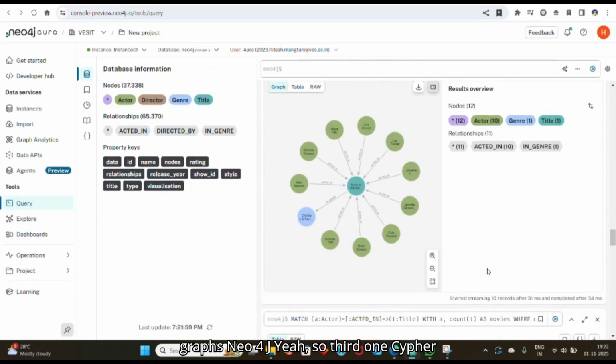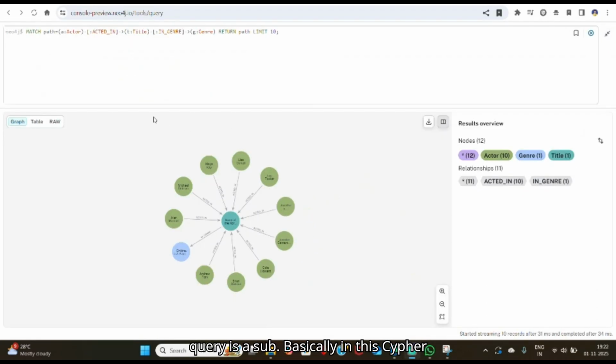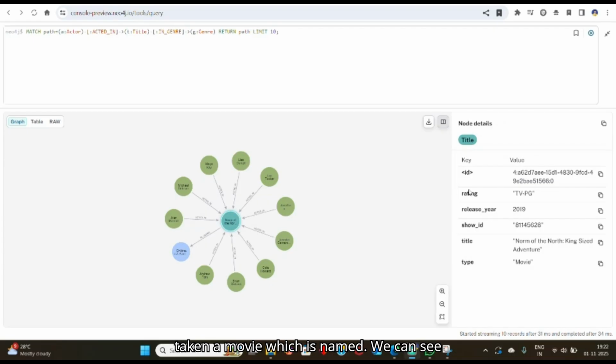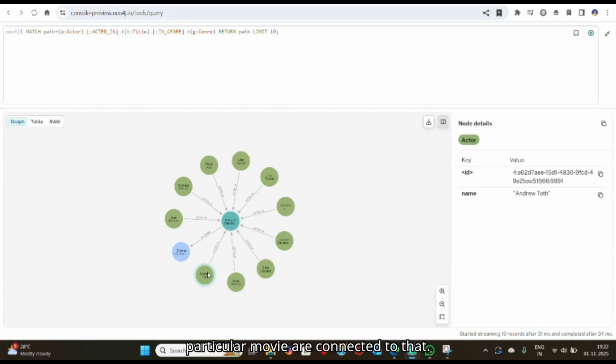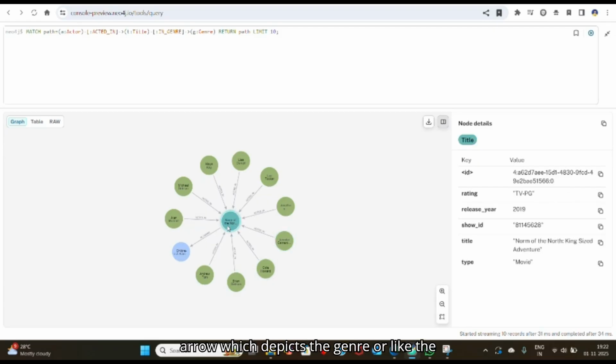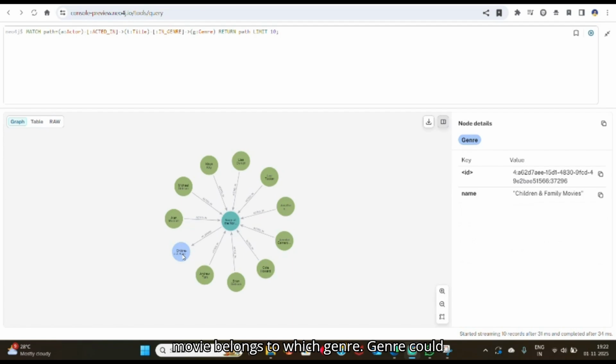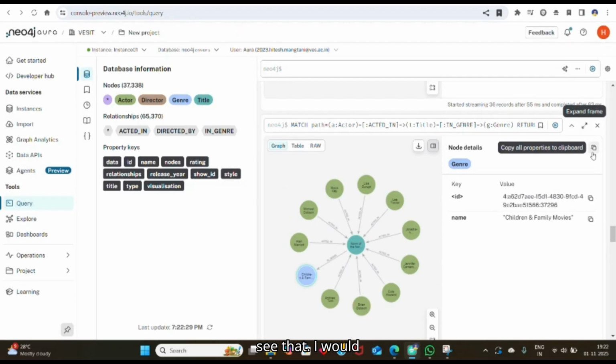The third Cypher query is this. In this Cypher query, I have first taken a movie, and we can see the title of the movie from here, Norm of the North: King Size Adventure. In this query, all the actors who performed in this particular movie are connected to that movie, and after that we have generated an arrow which depicts the genre the movie belongs to. Genre could be of many other types. This particular movie belongs to the genre of children and family movies. So here is the output of the graph generated for this Cypher query. We can clearly see that.